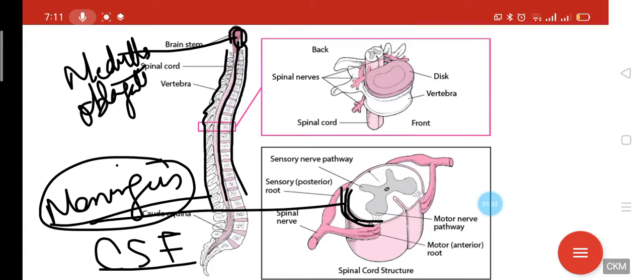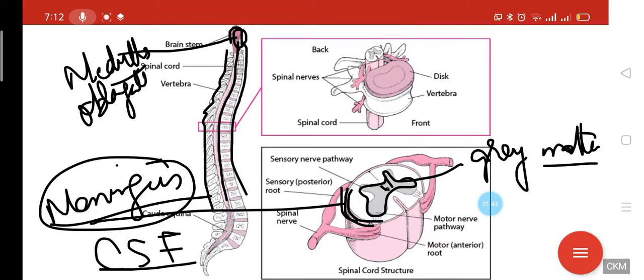spinal cord. The central canal of the spinal cord is surrounded by a butterfly-like structure known as the gray matter. This gray matter, you know very well, is made up of axons which are non-myelinated.